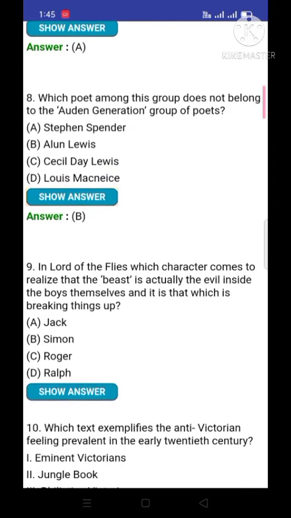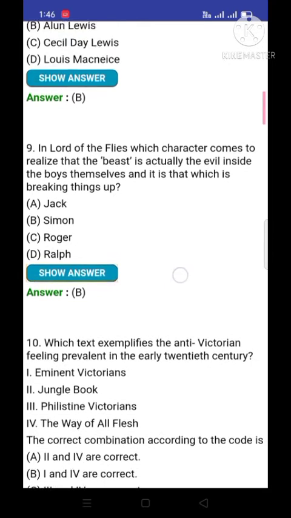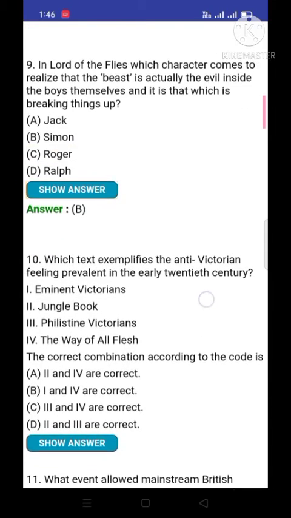Now the question number 9. In Lord of the Flies, which character comes to realize that the beast is actually the evil inside the boys themselves, and it is that which is breaking things up? And the correct option is B, Simon. I will repeat the question once more. And the correct option is Simon.